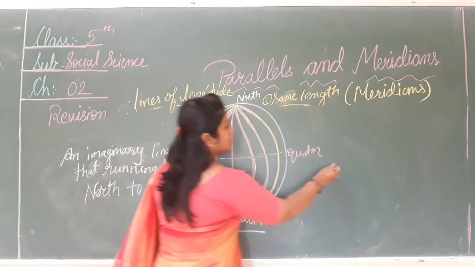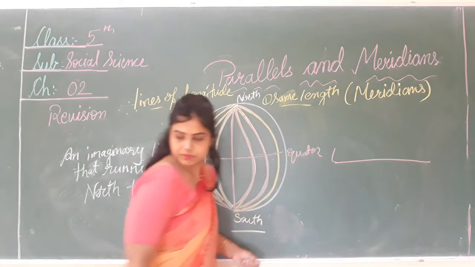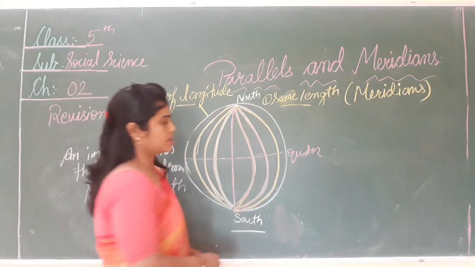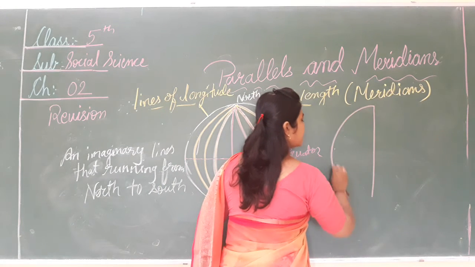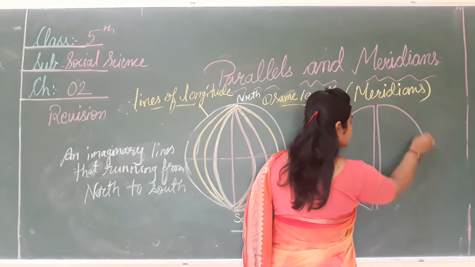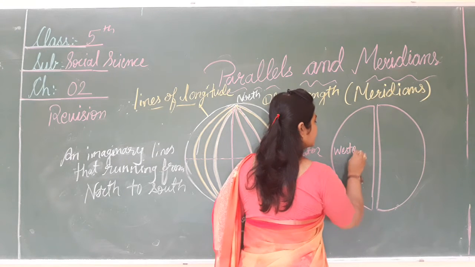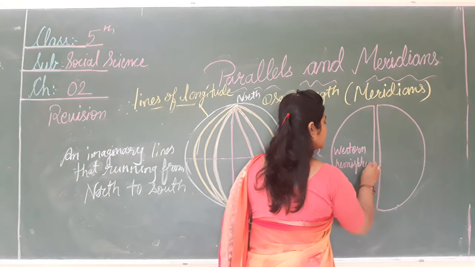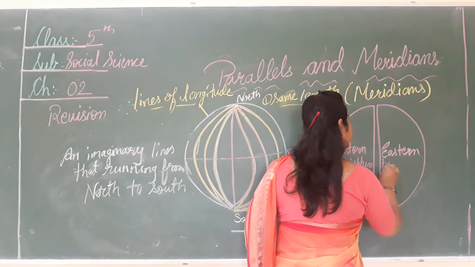And see, the prime meridian divides the earth into two parts, that is the western hemisphere and the eastern hemisphere.